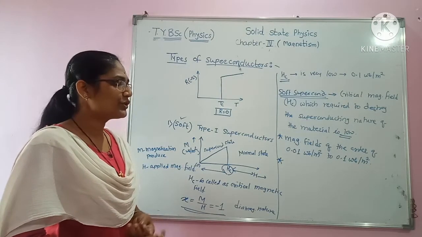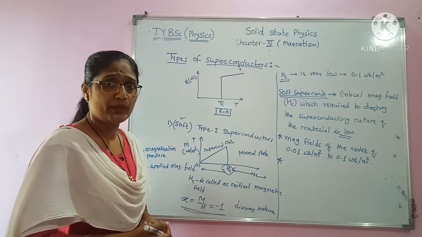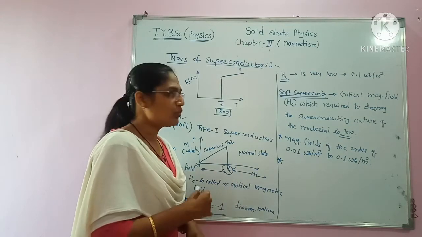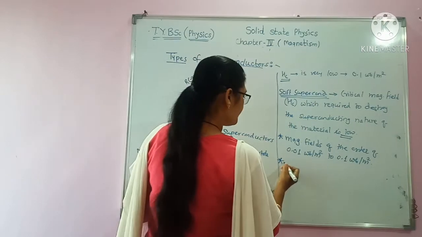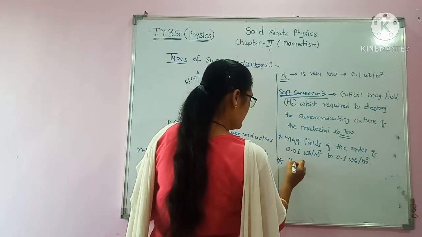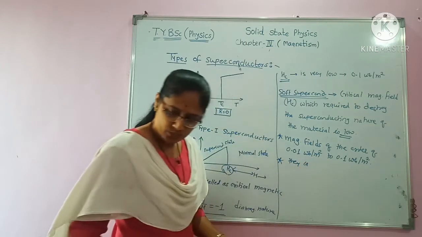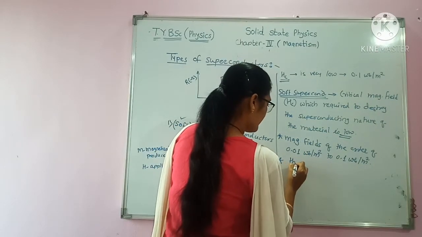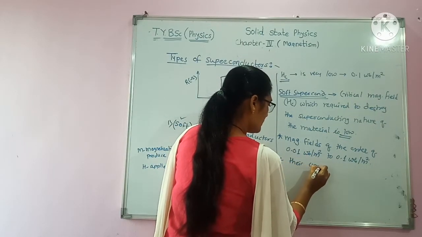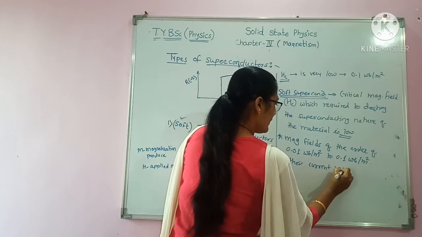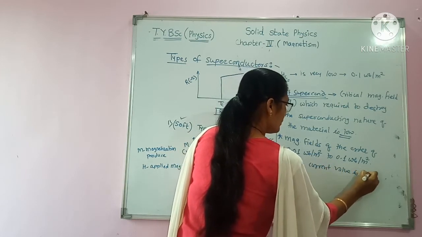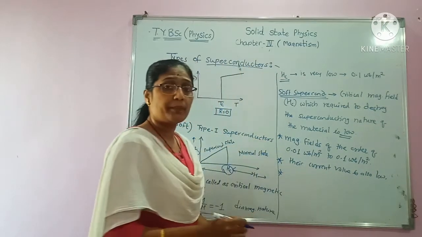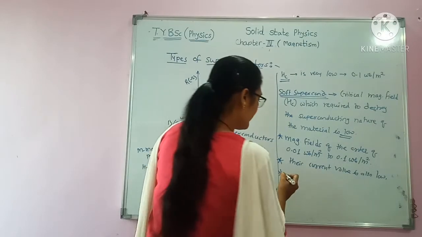This current value which is passed is also very low, and hence these materials cannot be used to form solenoids.